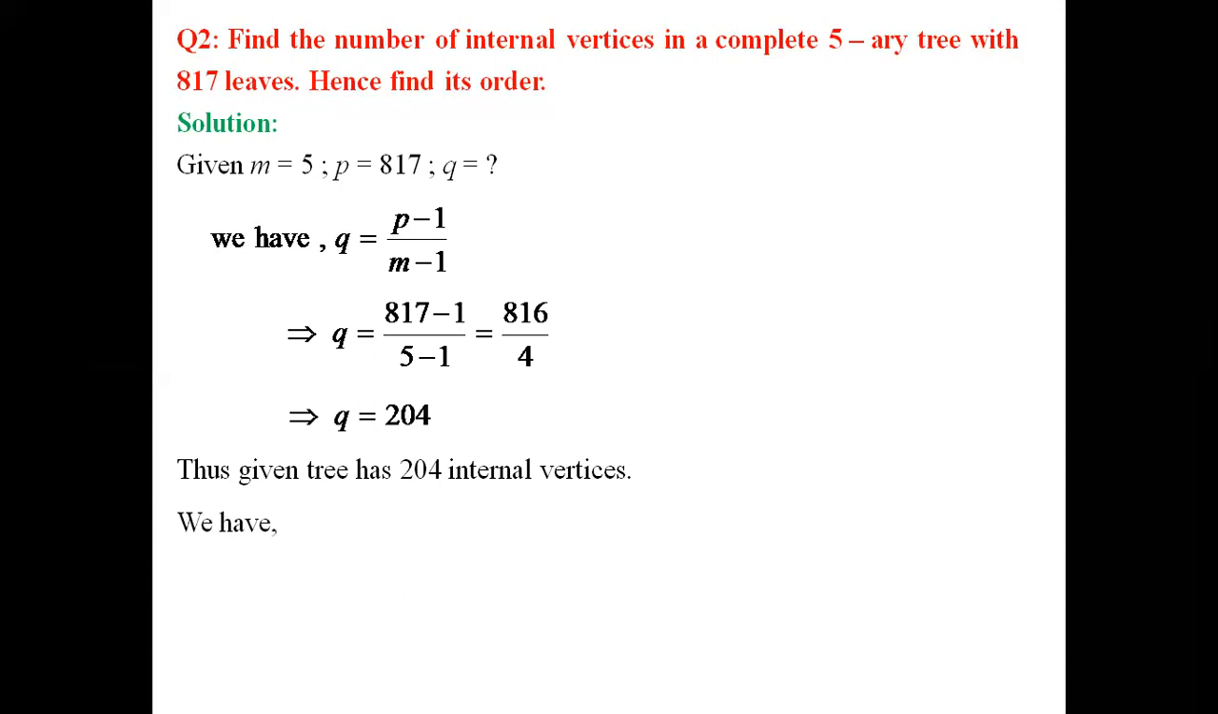Next, we also have to find the order. To find the order of such a tree, n is given by mq plus 1. Substitute all the known values. m is known to us, and q we have obtained just now, which is 204. Substituting in the expression, we obtain the order n equal to 1021. So the number of vertices in the given tree is 1021.